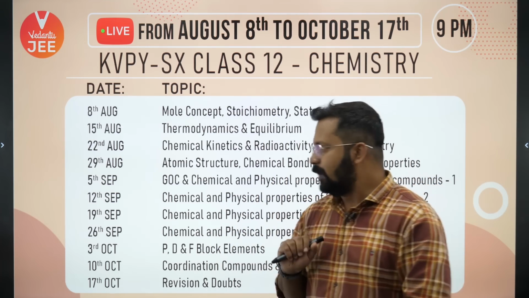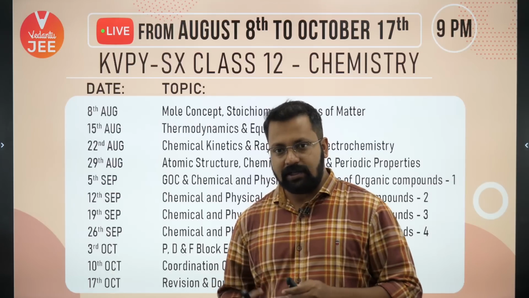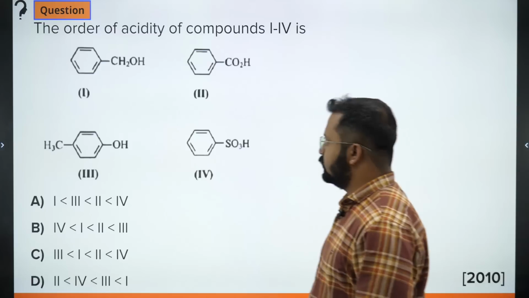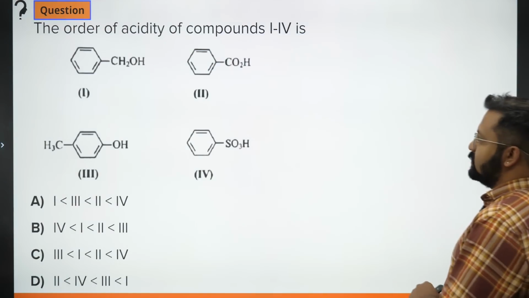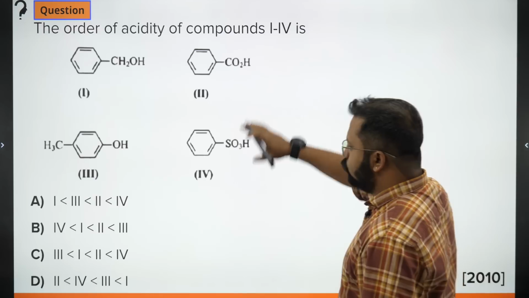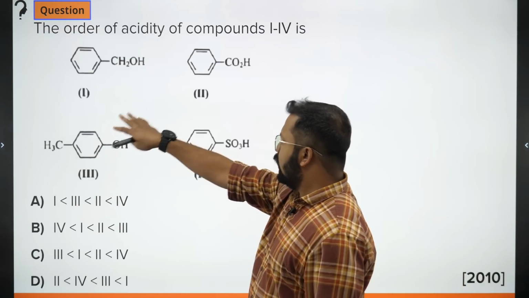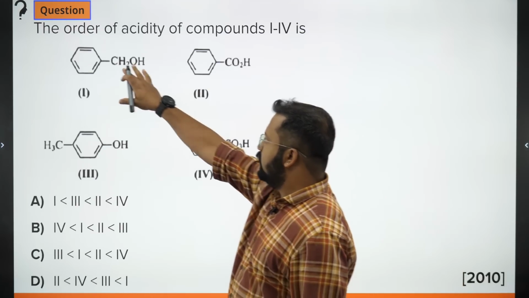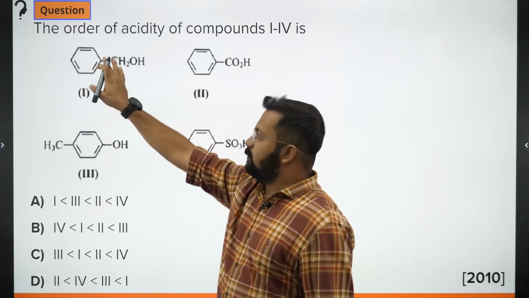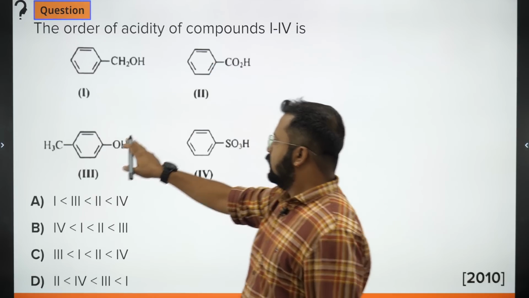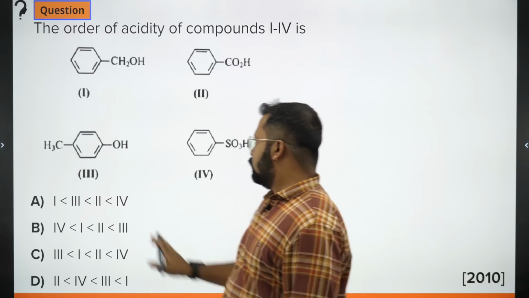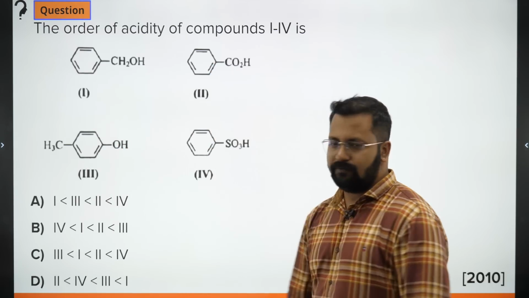Okay, so let's start today's session with the first question, which is this: the order of acidity of the following compounds 1 to 4 is 1 2 3 4. We have benzyl alcohol, इसको बोलते हैं benzyl alcohol, benzoic acid, this is paracresol, and this is benzene sulfonic acid.